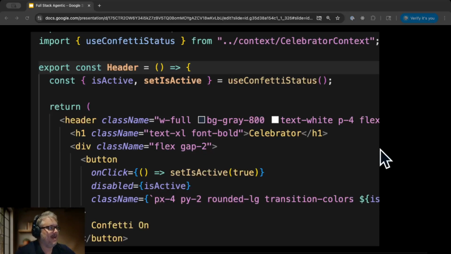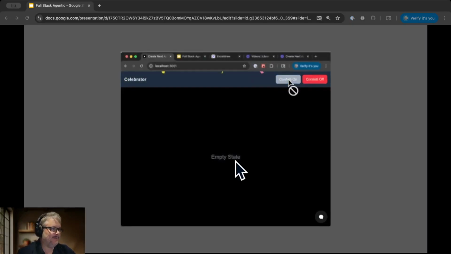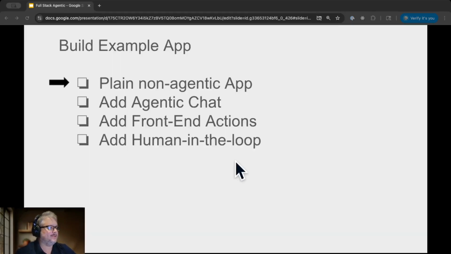And the way that we do that is, here in the header where we had that button to make it rain confetti, we create an on-click handler. And in that on-click handler, we set is active to true. And so we basically respond to these browser events to update our state, and then our React app responds to that state. You click the button, it rains confetti. Okay, so that's the non-agentic app. I'm missing a few things there, but I really want to just get to the heart of the user interaction, updating the state.